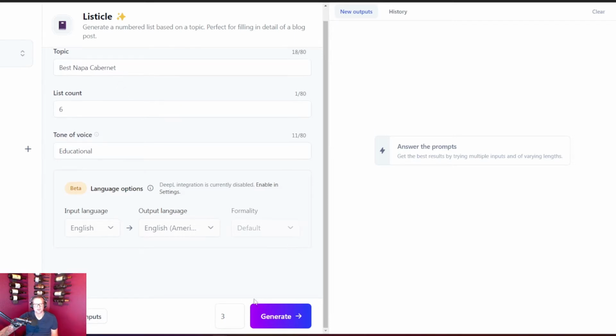So I'm going to come down here, and the last thing I have to select is how many inputs I want Jasper to give me. I could put 1 and then I'm going to get 6 choices. Or I could put 3 like I normally do, and that means I'm going to get 18 choices to choose from. That doesn't mean that all 18 are going to be different, but I can pick and choose the ones I want to create the best blog post and the best listicle that I want. So I'm going to go ahead and click generate.